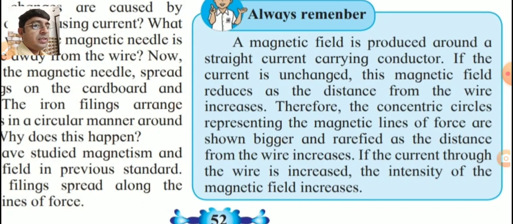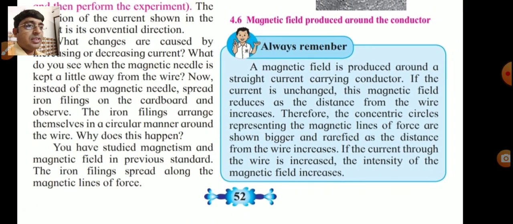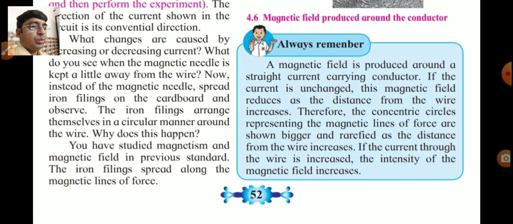Therefore, the concentric circles representing the magnetic lines of force are shown bigger and rarefied as the distance from the wire increases. Means at a long distance the circles are not forming properly. If the current through the wire is increased, the intensity of the magnetic field also increases. So you remember these points properly.